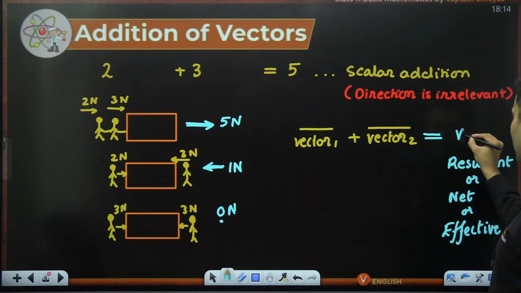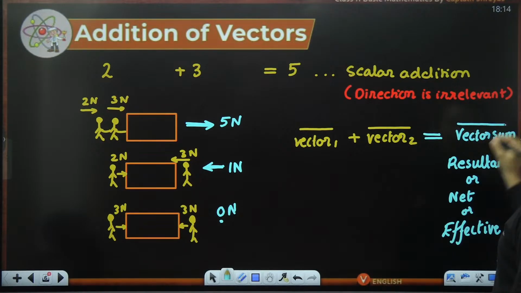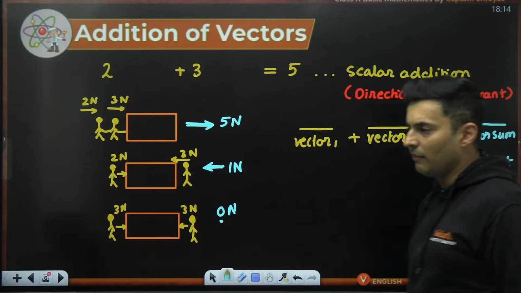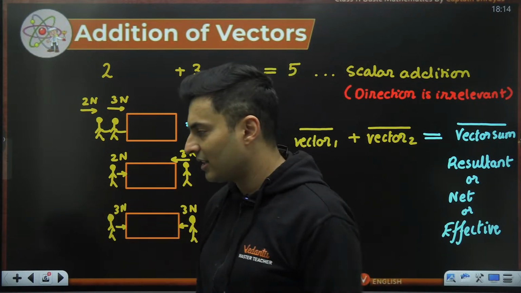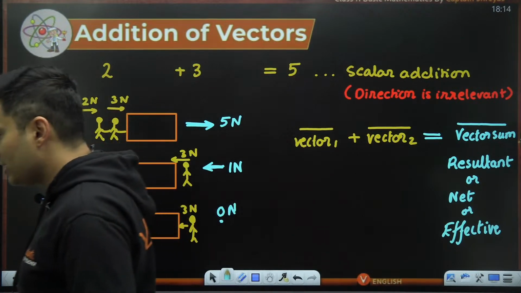So this particular vector sum that you get is not just dependent on the magnitudes alone, but also depends on which directions they act. If the directions are different, obviously, the answer will change.